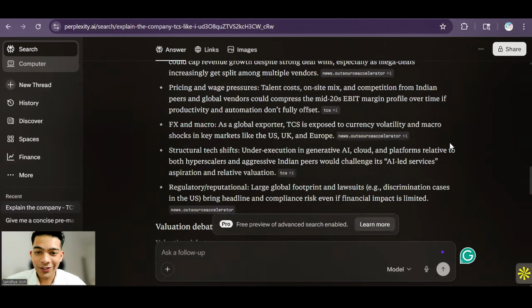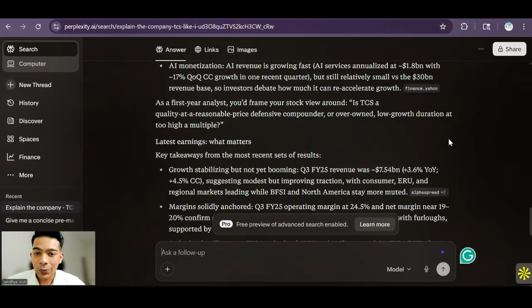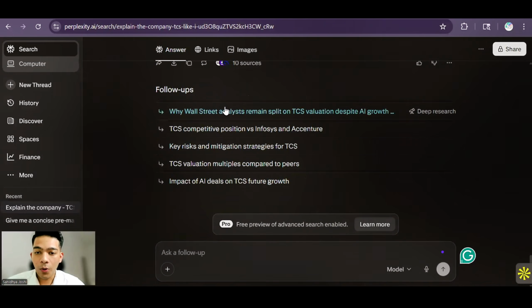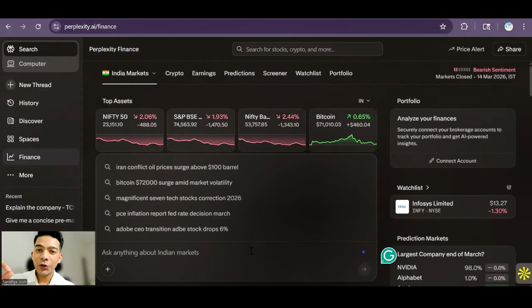Usually nobody knows. You'll also get the valuation debate and the latest earning takeaway, and then you have the follow-up option, and just leverage this. I think, like, who is the competitive position versus Infosys and Accenture, and you can go on and so on. And then we have the links and the image options as well. Now let's see the third use case.